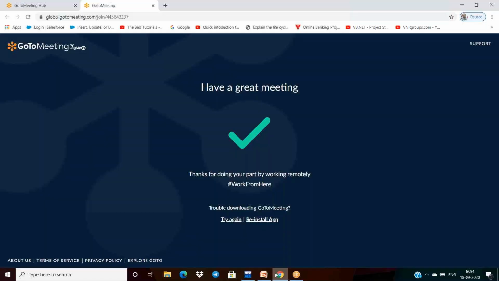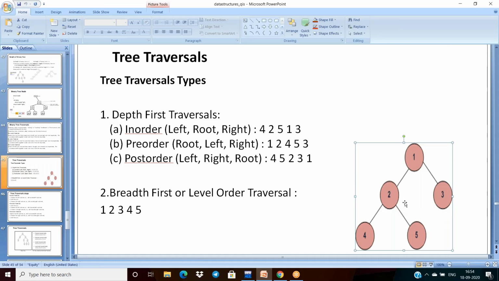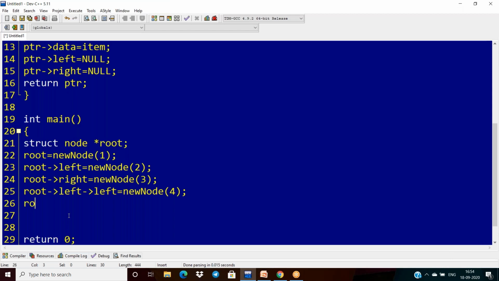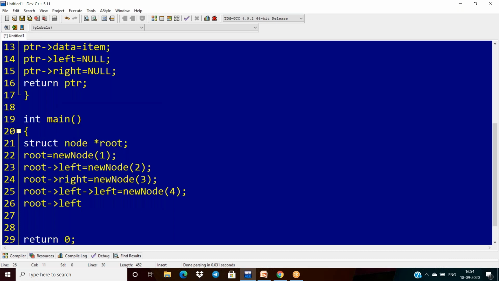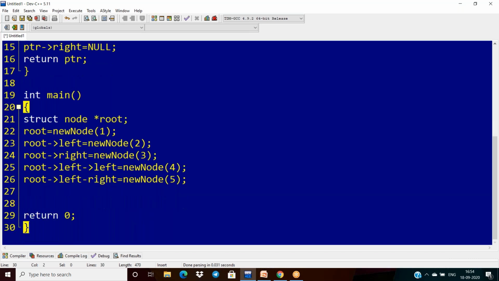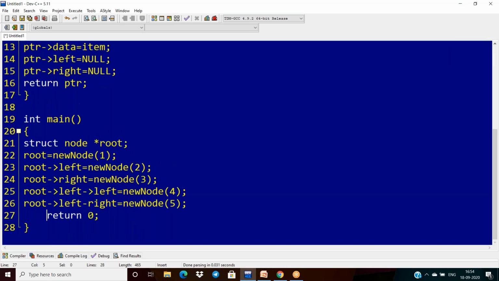Okay. And similarly, what next? Root left is over, and root left right is the file. So that is why root left and right is right, and it is a new node. It is a new node of file. So like this, we can pass our input here.